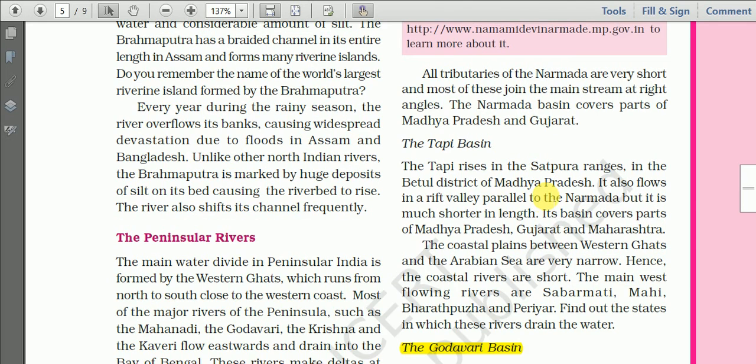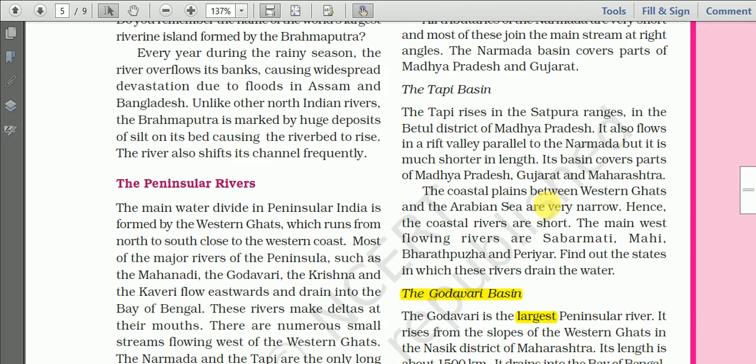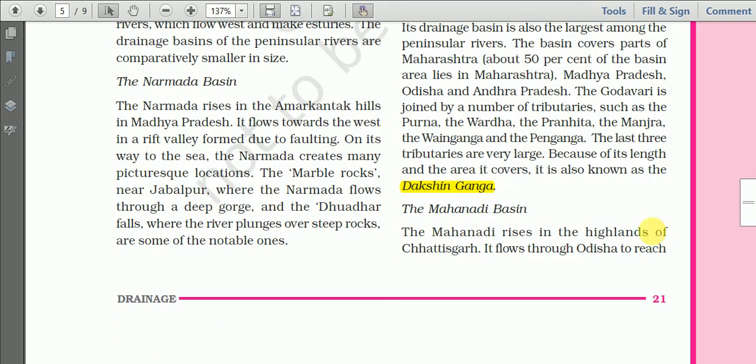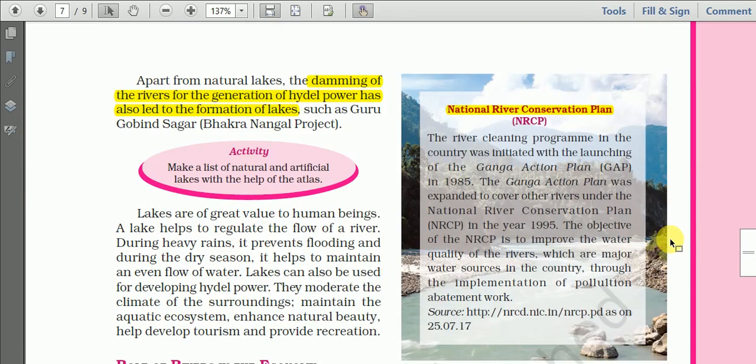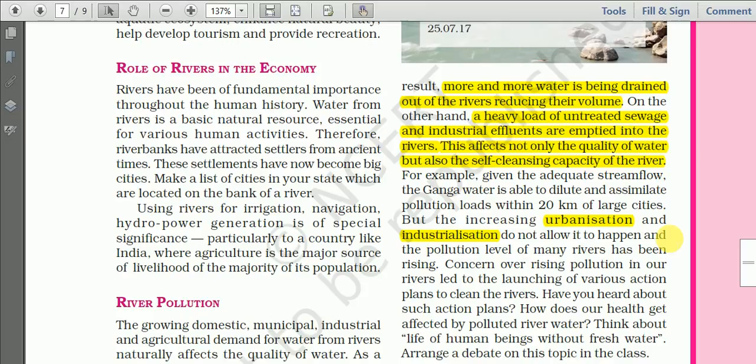And we, as students of geography, can also participate in controlling the pollution of the rivers by not throwing garbage, plastic bottles and other unwanted things into the rivers, into the streams, and by giving public awareness to the people not to throw these non-biodegradable things into the river.